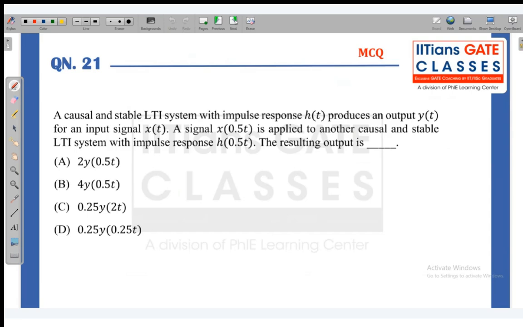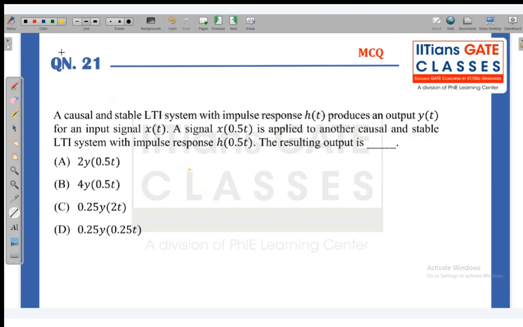Now the first question is MCQ based. A causal and stable LTI system with the impulse response h of t produces an output y of t for an input signal x of t. Now we have scaled the signal: x of 0.5 t is applied to another causal and stable LTI system with the impulse response h of 0.5 t. Then what is the resulting output? It is a property based question.